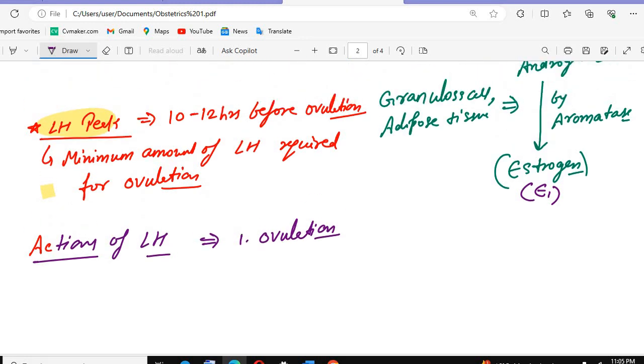Also remember one more point: this is maximally present in adipose tissue. If they ask you where, that's why in adipose tissue we studied that androgens convert into estrogens. And females have more adipose tissue, so females have more estrogens.